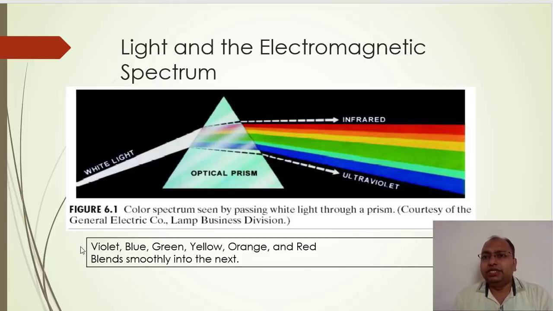So this is the color information that is present in the white light. All the colors, violet, blue, green, yellow, orange, red, blend smoothly into the next. They come out of the prism, and we have different colors available out of the prism. Along with that, ultraviolet rays and infrareds are also present, isn't it?